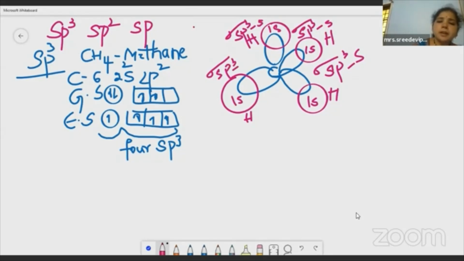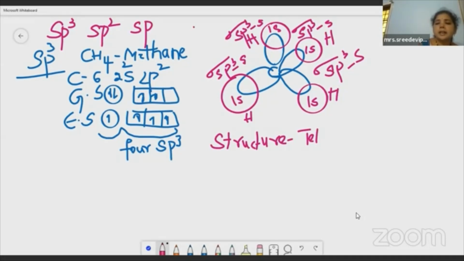A sigma bond is stronger than a pi bond. It can exist without a pi bond. And then what is the structure of this? Yes, you are right. The structure of this compound is tetrahedral.